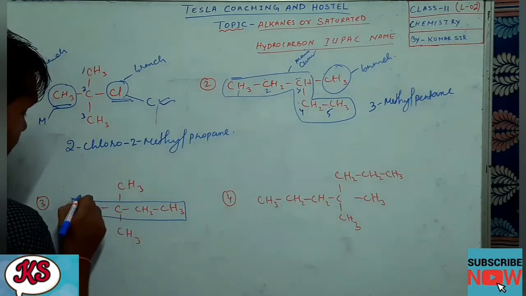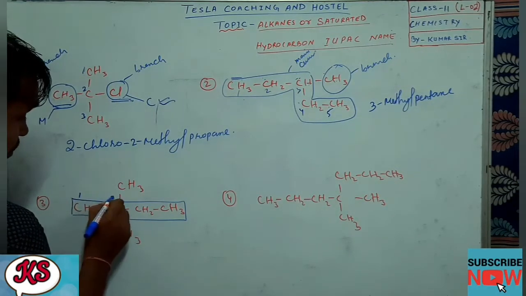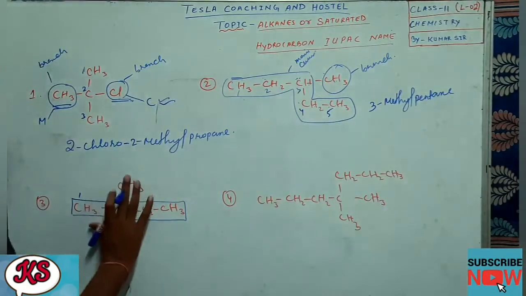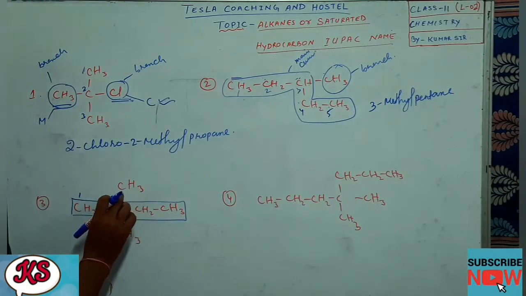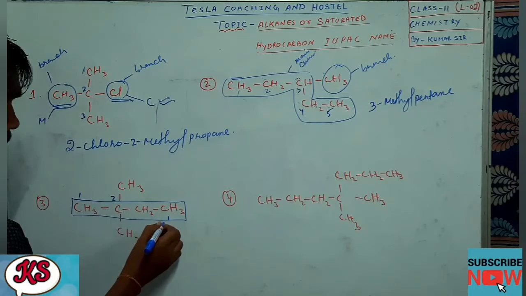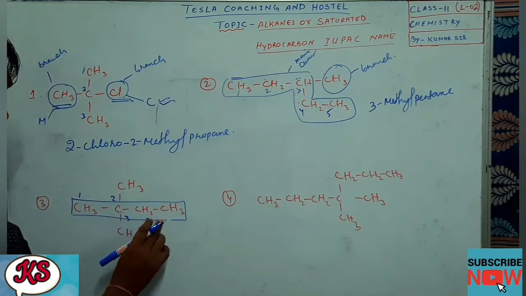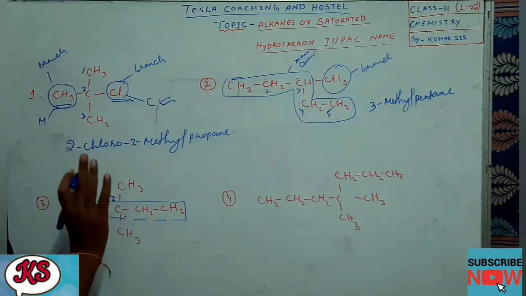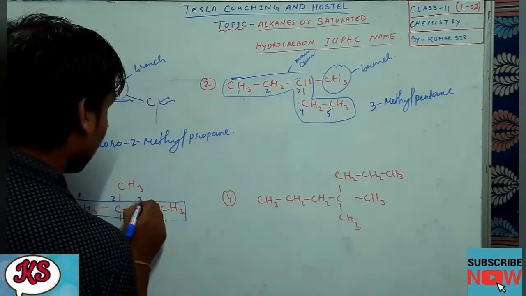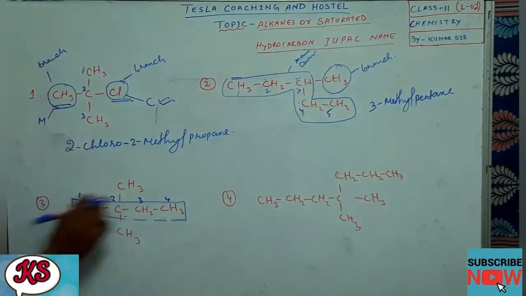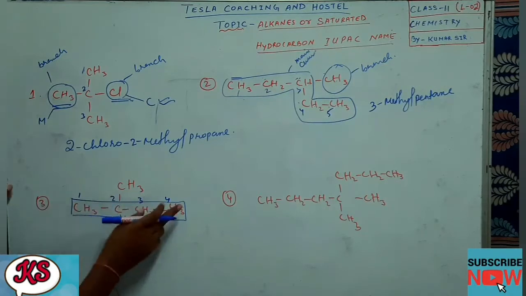Now if I come from this side, numbering by the rules, 1, 2. These two are branches. Left out means branch, substituent. So it is getting position 2. But if I come from this side, 1, 2, 3, then the 3 one will not do. They should get the lowest number. So the 2 one will be used for this sequence. So 1, 2, 3.